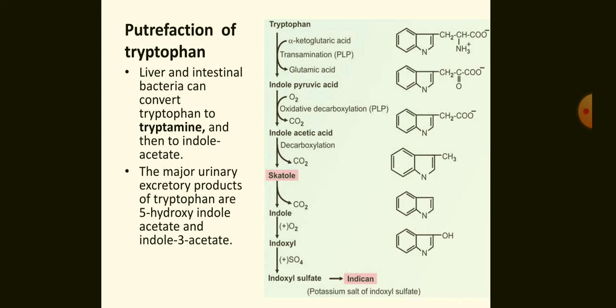Indole acetic acid is converted by decarboxylation into skatole. Skatole by decarboxylation forms indole. Indole by oxidation is converted into indoxyl. Indoxyl is then sulfated to give indoxyl sulfate. The potassium salt of indoxyl sulfate is called indican.